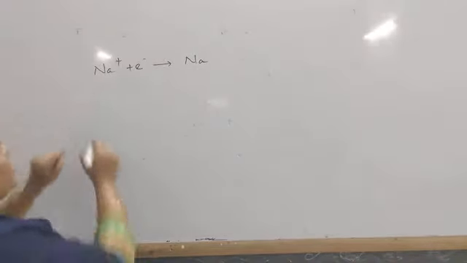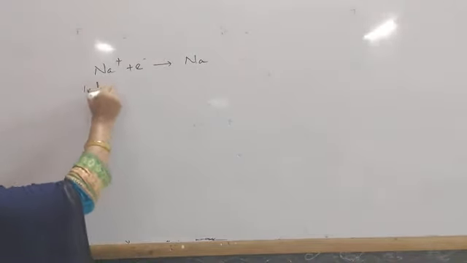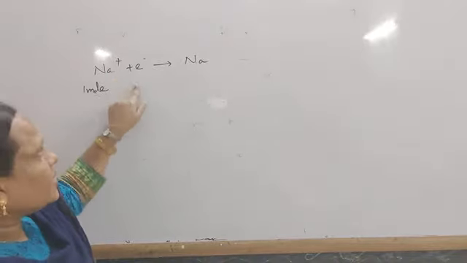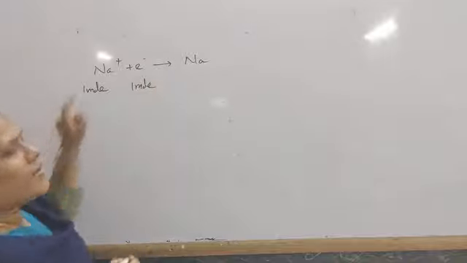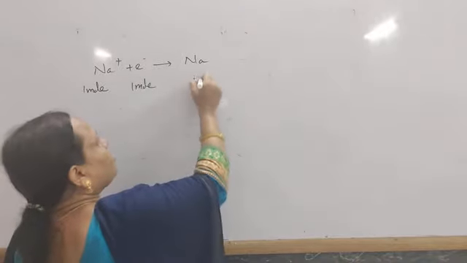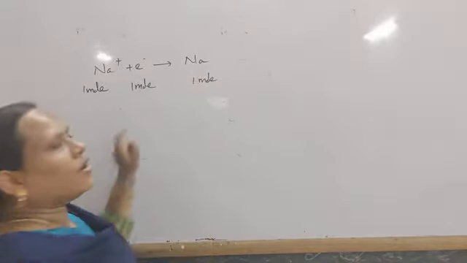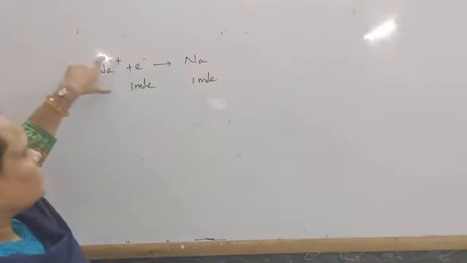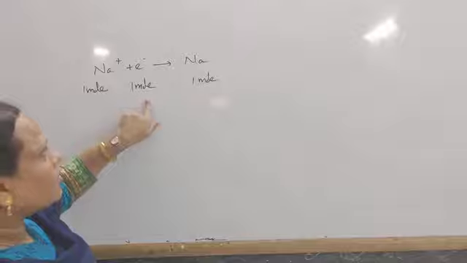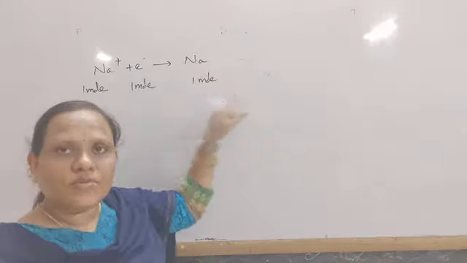Similarly, if we consider 1 mole of sodium ion, then it receives 1 mole of electrons and forms 1 mole of sodium.